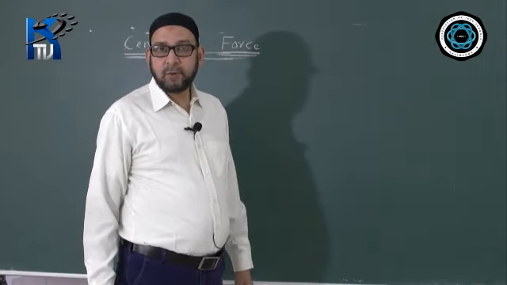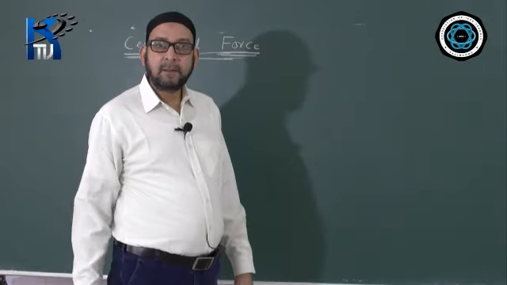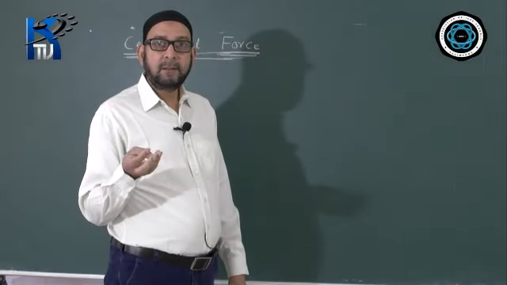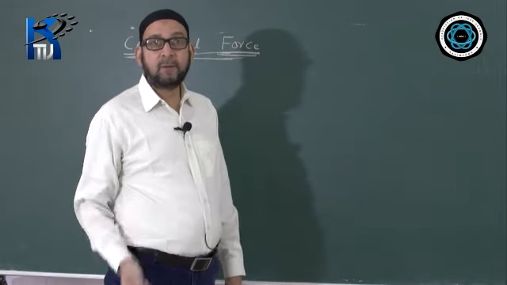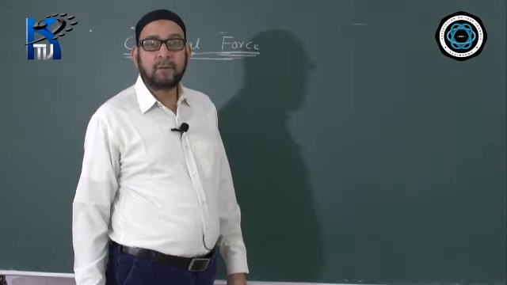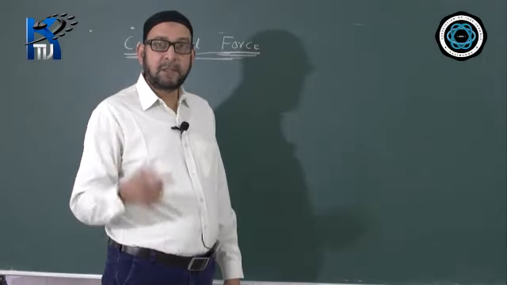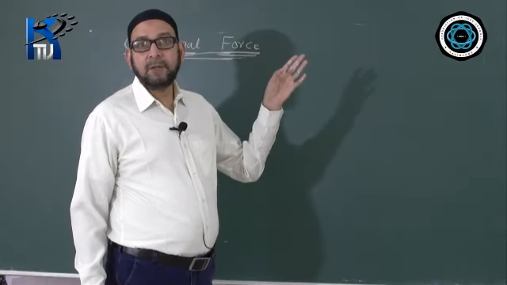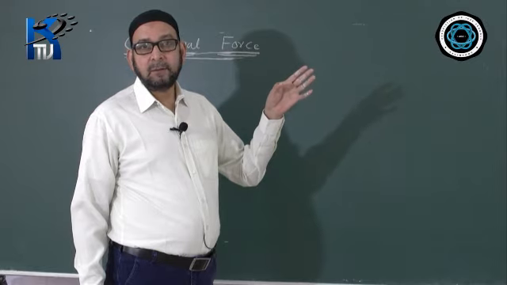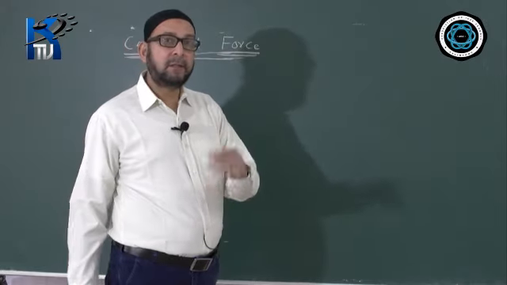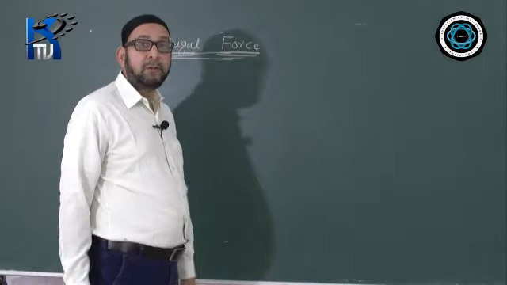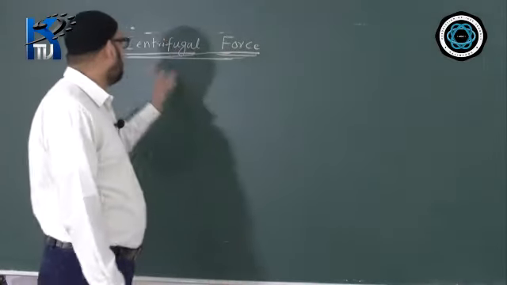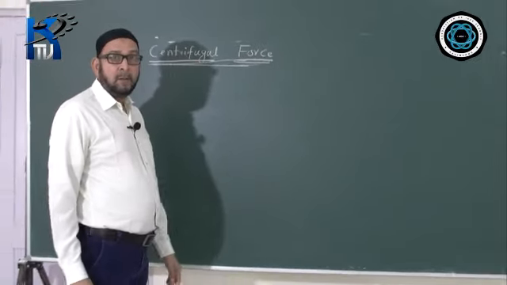During uniform circular motion, speed remains constant, whereas velocity, acceleration, even the force, that is centripetal force, is not uniform, it is variable because of the change in the direction. The direction of centripetal force and acceleration is towards the center. That's why it is called centripetal force. And I gave the example last time. So today we are doing the last part of this chapter, that is centrifugal force.